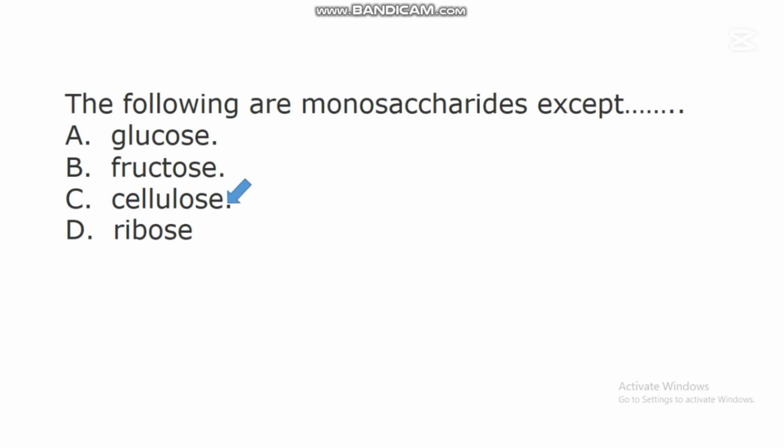There are various examples of monosaccharides. One example is glucose. Fructose is also a monosaccharide. We also have a monosaccharide called ribose, but cellulose is not a monosaccharide.